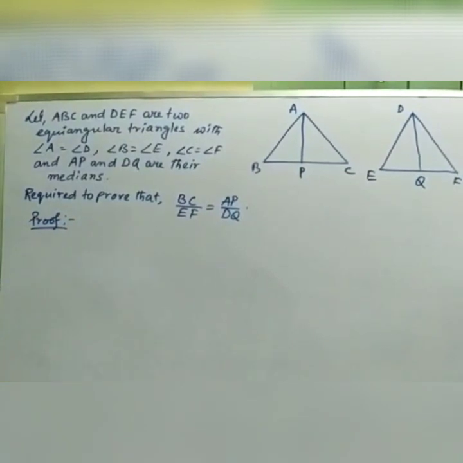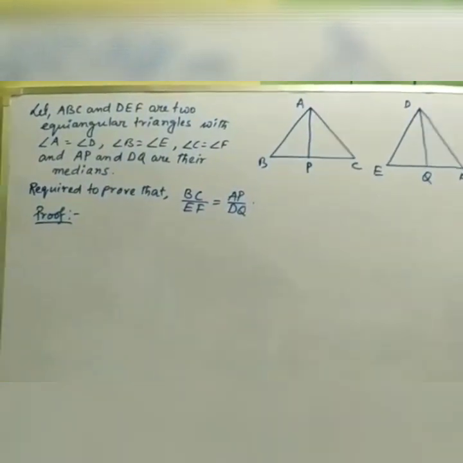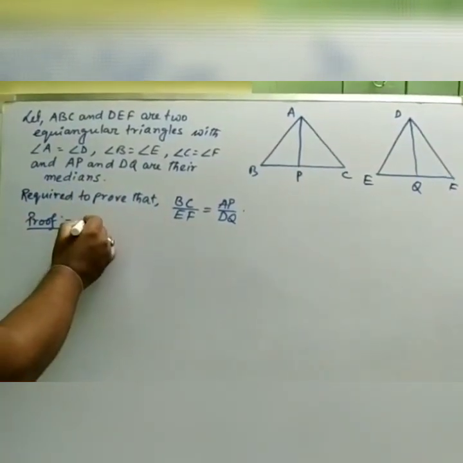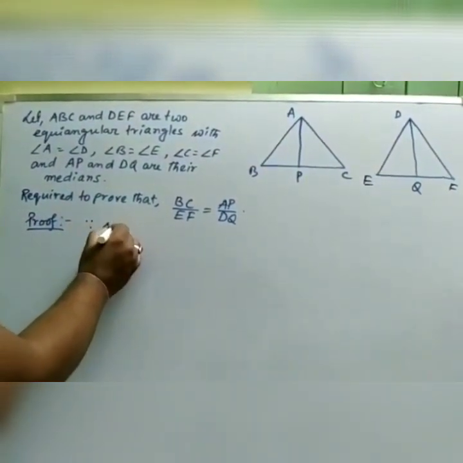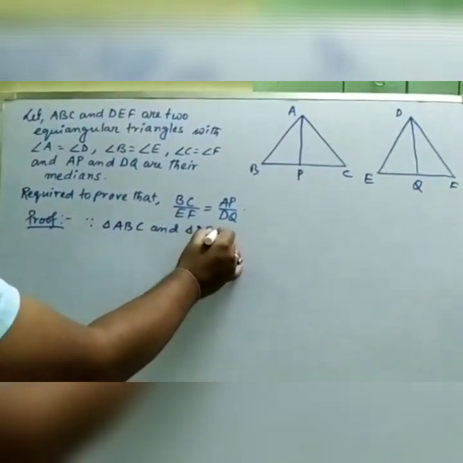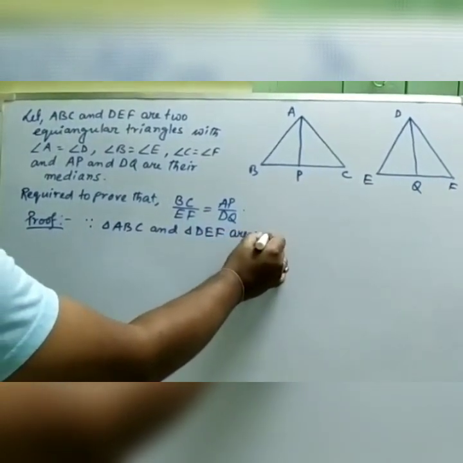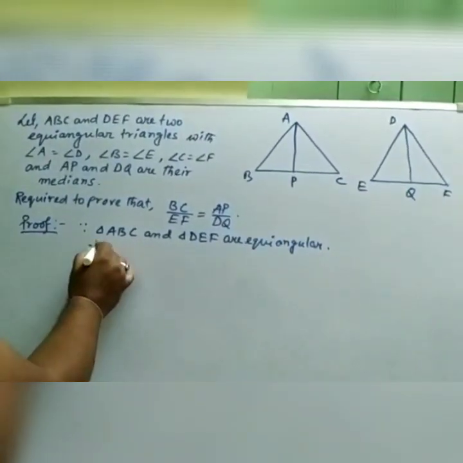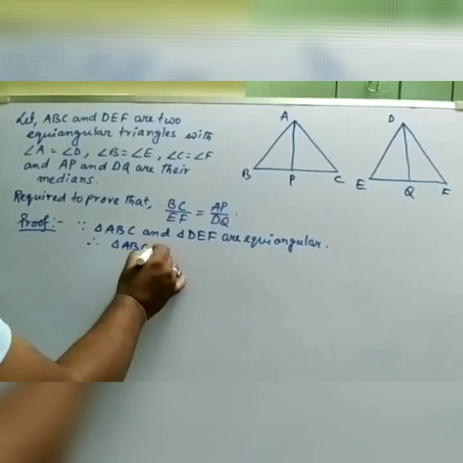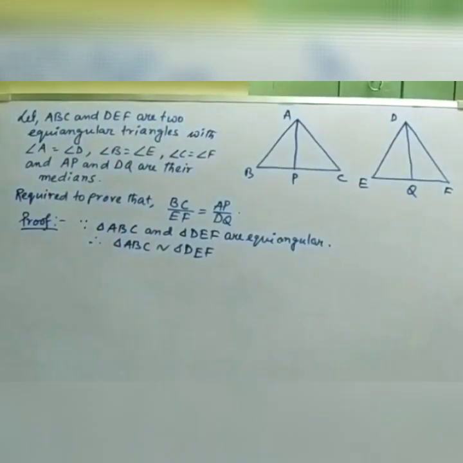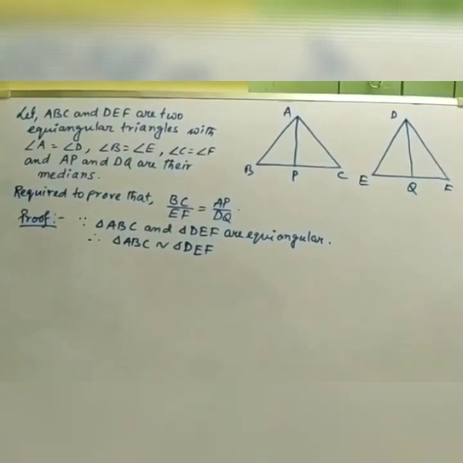We have earlier got the criteria of angles. As all the corresponding angles are equal, equiangular triangles must be similar. So here you need to write that since triangle ABC and triangle DEF are equiangular, it is the given condition. Therefore they are similar, because corresponding angles are equal. You can see that A equals D, B equals E, C equals F. So they are similar.